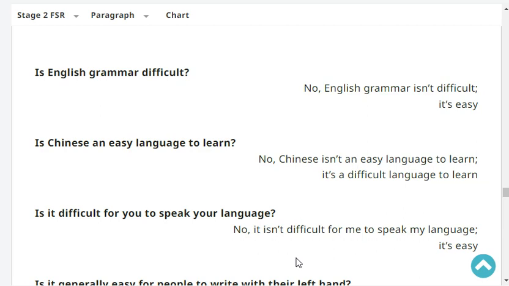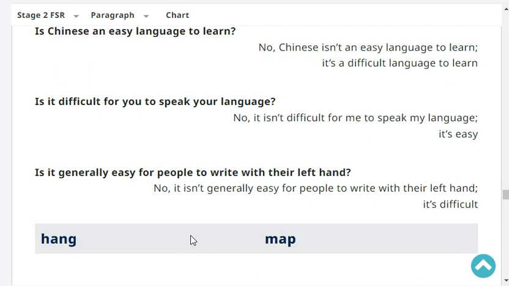Very good. Is it difficult for you to speak your language? No, it isn't difficult for me to speak my language. It's easy. Very good. Is it generally easy for people to write with their left hand?